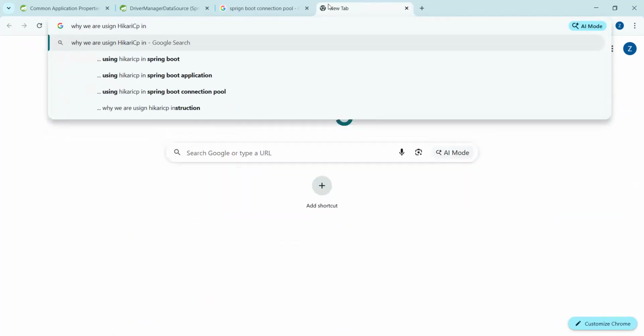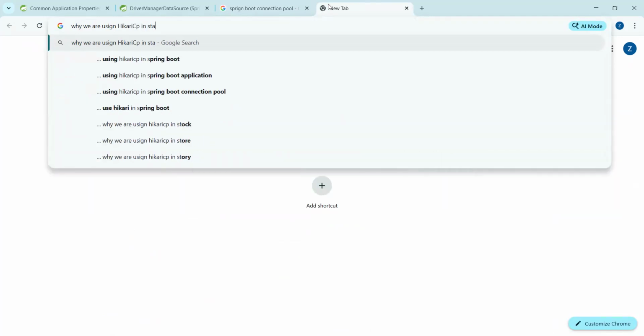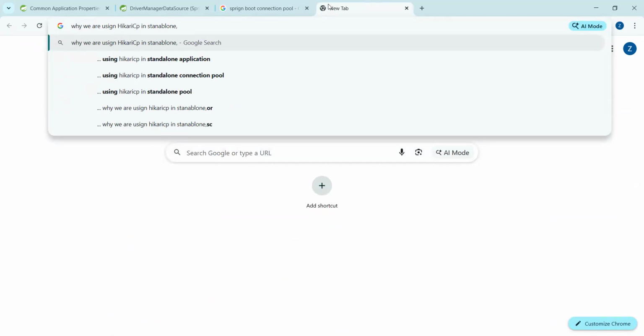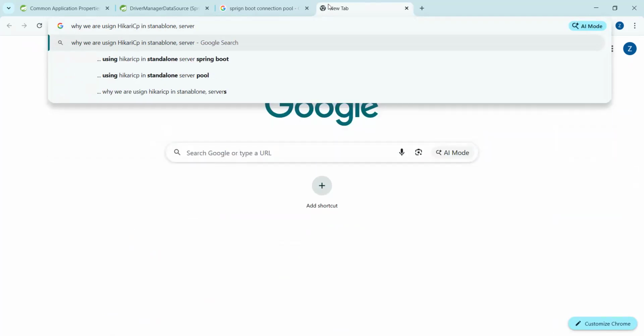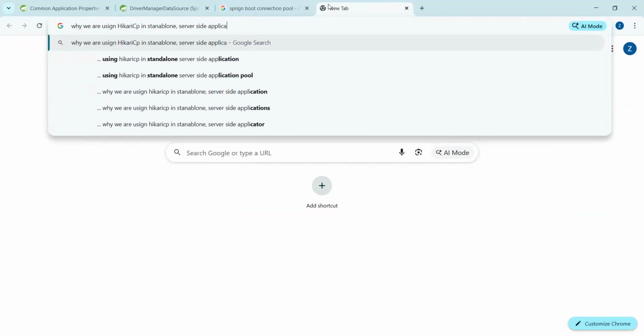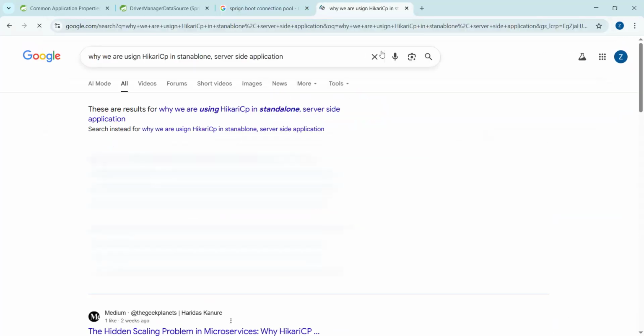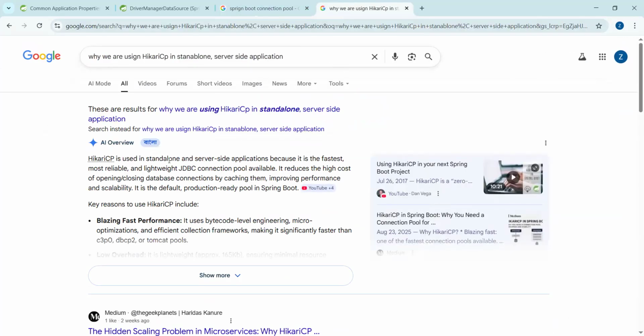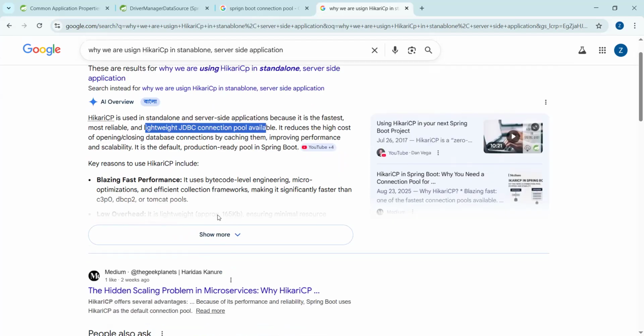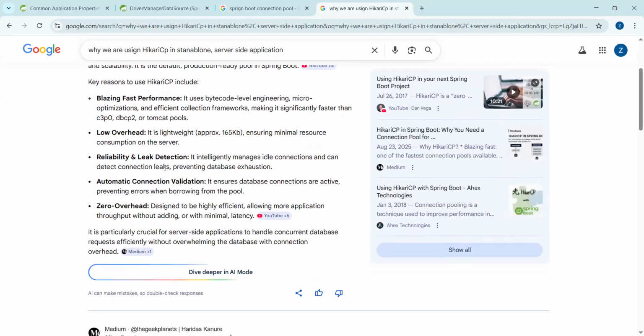In standalone and server-side applications. Just observe this point, because of performance. Are you observing? Hikari CP is used in standalone and server-side applications. Why? It is the fastest, most reliable, and lightweight JDBC connection pool tool. Should I repeat again? Okay, best performance.